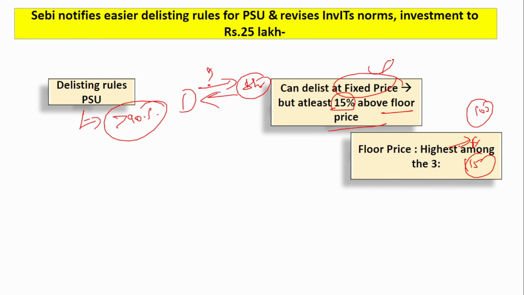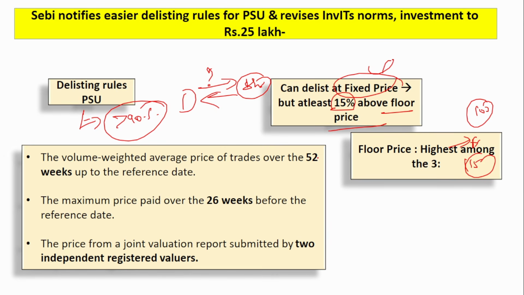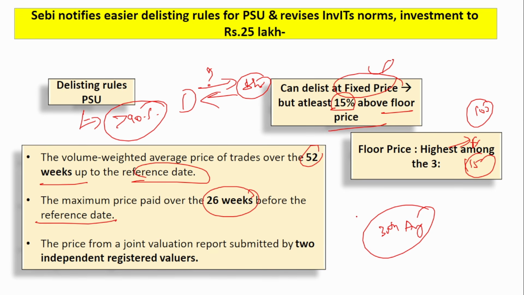But how is this floor price calculated? The floor price is the highest among the following three. First is the average price over the 52 weeks up to the reference date. Suppose they have decided to do the delisting today and taken the 30th of August as the reference date. From the past 52 weeks, that is 1 year, what has been the average price? Next is the maximum price paid over the 26 weeks before the reference date. In the 26 weeks before 30th August, what was the highest price paid?